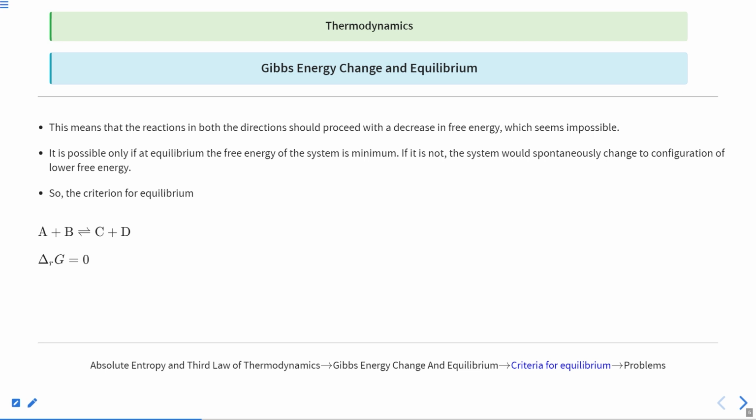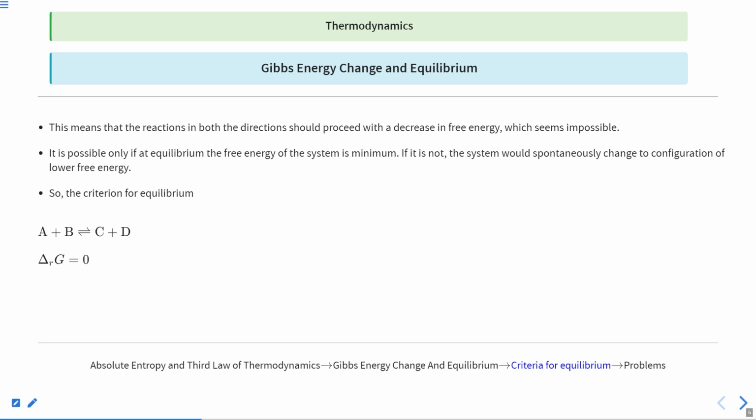Clear? You can think of it as a ball. Suppose a ball is placed on a hill. If you try to stop the ball in the middle of the slope without any external effect, will it stop? No, of course it will roll down until it reaches the bottom, where the height is minimum. In the same way, if you want to stabilize something or bring it into equilibrium, it will have to move to a place where the free energy is minimum. Clear? So we can say that for equilibrium, delta G is equal to 0.